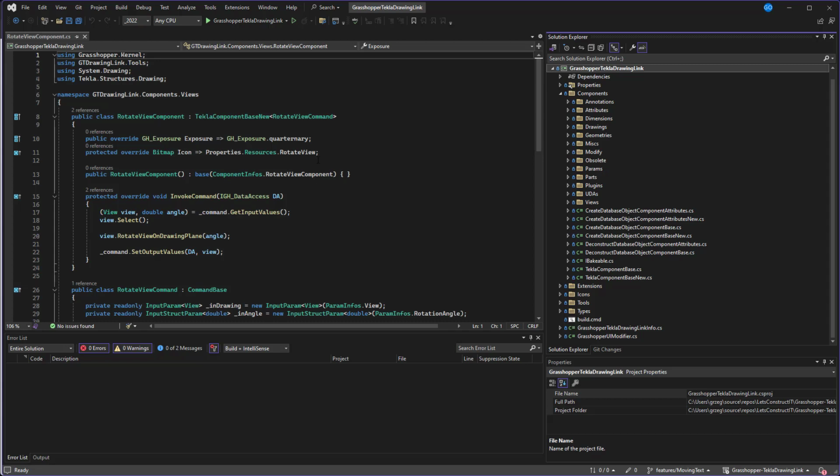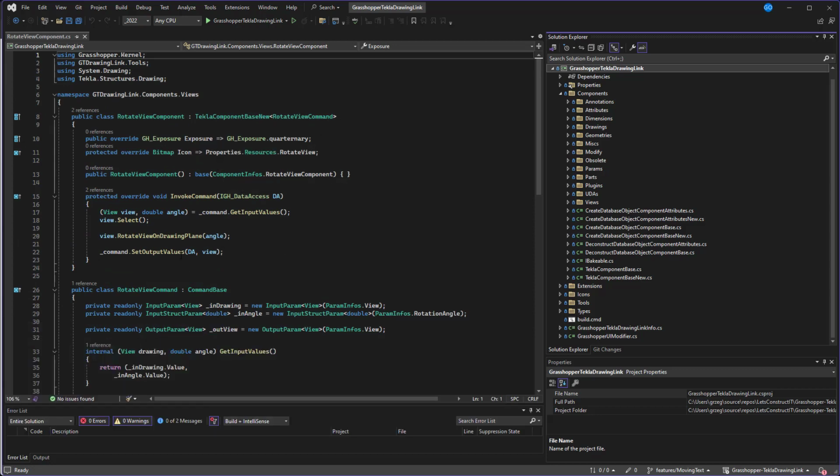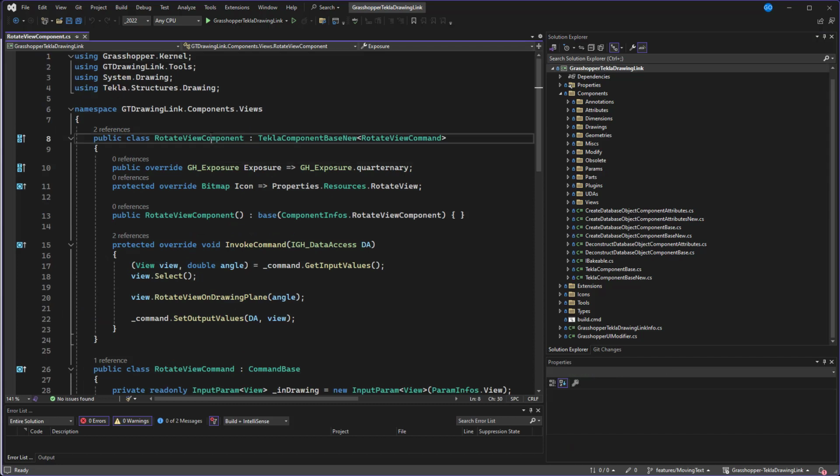So the component is divided into two different things. The first one is related to the input outputs, and the second one is the logic. So what exactly has to be done with those objects. And as you can see, every class which has the component suffix, it has two different classes inside. So we have the rotate view component and rotate view command.